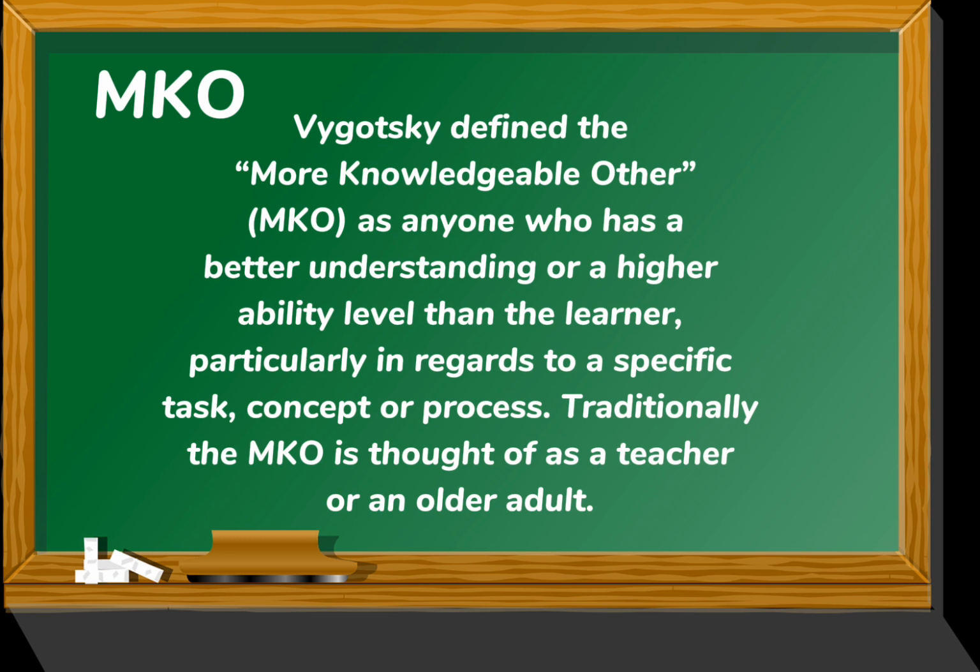Next is MKO. Vygotsky defined the more knowledgeable other, or MKO, as anyone who has a better understanding or a higher ability level than the learner, particularly in regards to a specific task, concept, or process. Traditionally, the MKO is thought of as a teacher or an older adult.